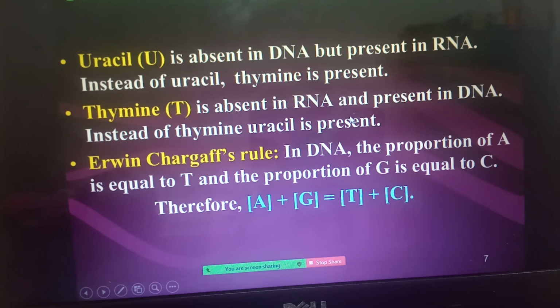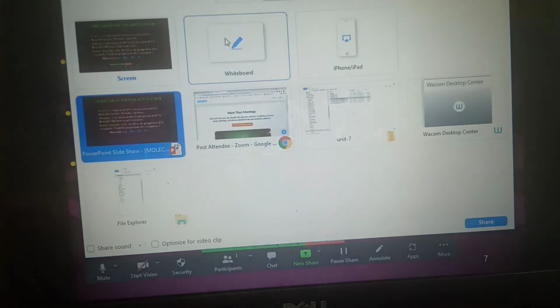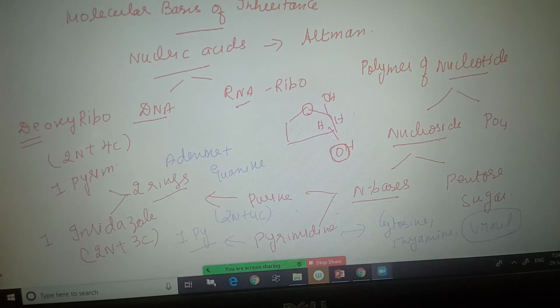Now what we are going to see is the Erwin Chargaff base pair rule. The Erwin Chargaff base pair rule is applicable only to double stranded DNA.